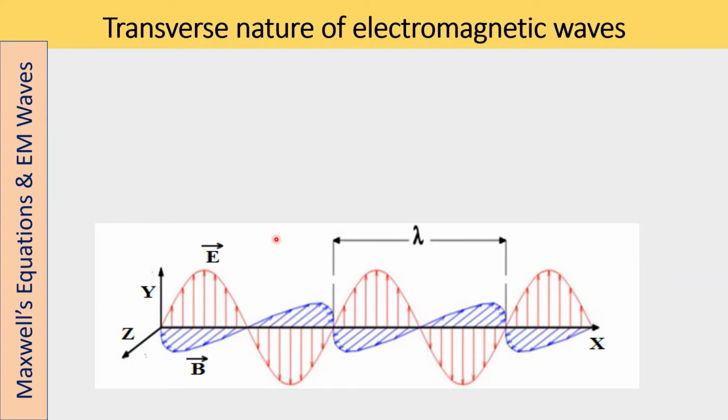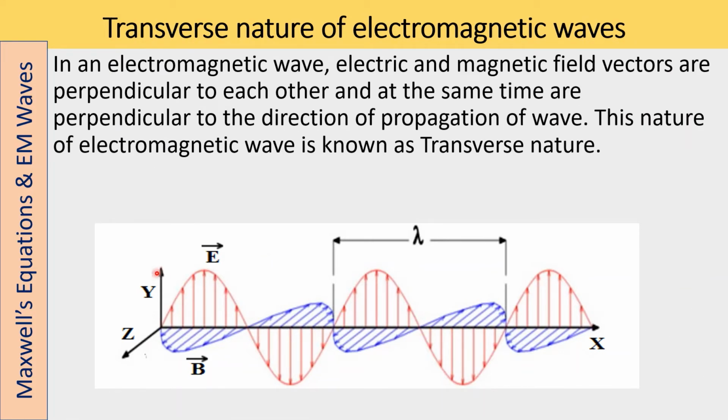Now, the transverse nature of electromagnetic waves. In an electromagnetic wave, the electric and magnetic field vectors are perpendicular to each other and at the same time are perpendicular to the direction of propagation of the wave. This nature of the electromagnetic wave is known as transverse nature.